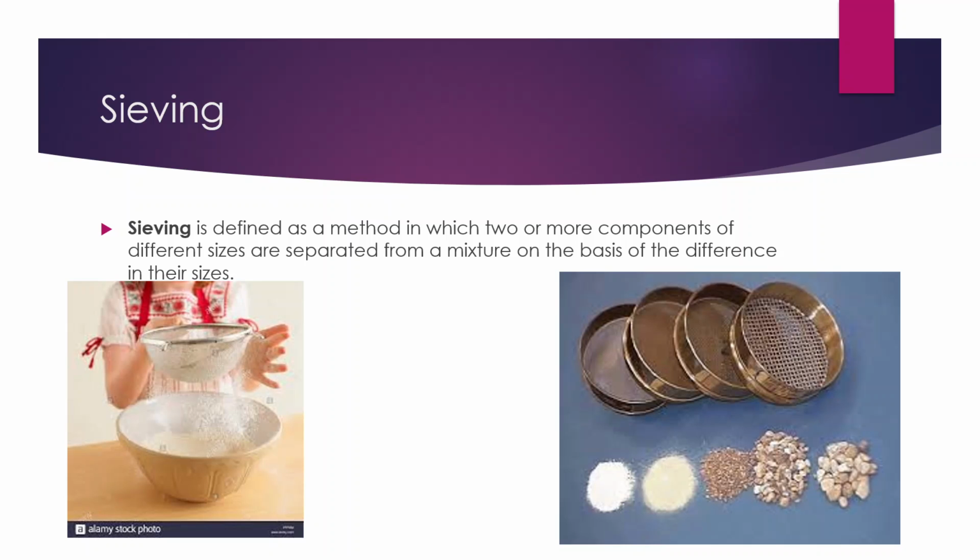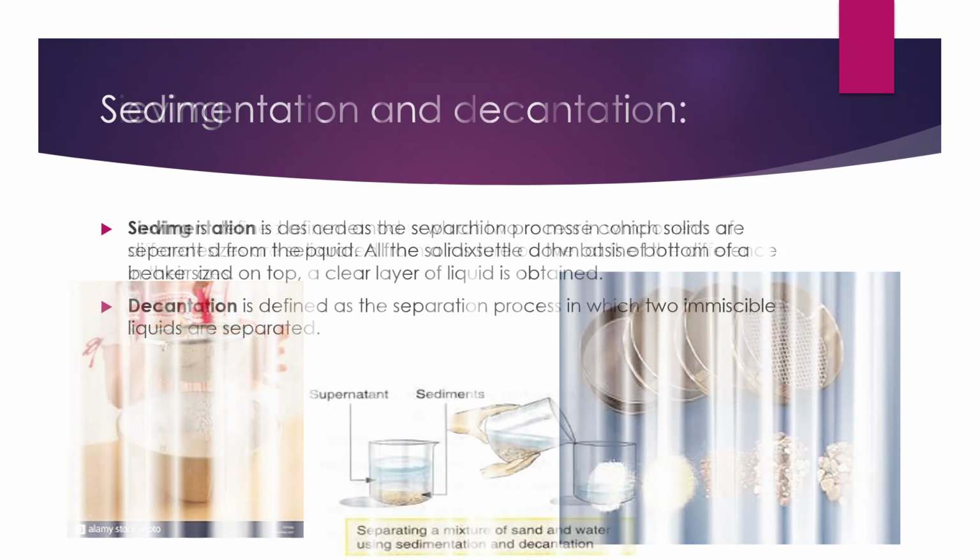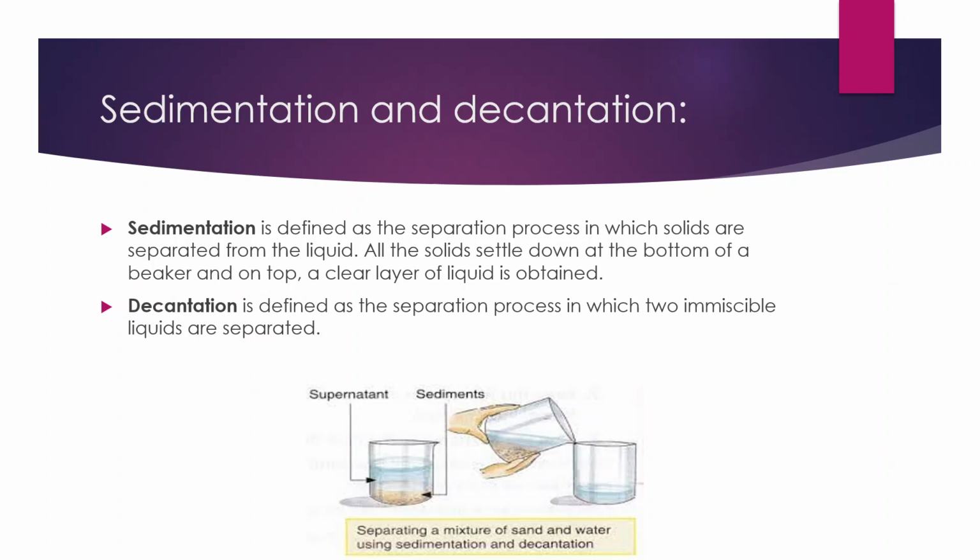We have learnt about sieving, which is a process by which the bigger particles are separated from the finer particles. Today, we will read about the process called sedimentation and decantation. Sedimentation is defined as the process of separation in which solids are separated from the liquid. All the solids settle down at the bottom of the beaker. On the top, a clear layer of liquid is obtained.